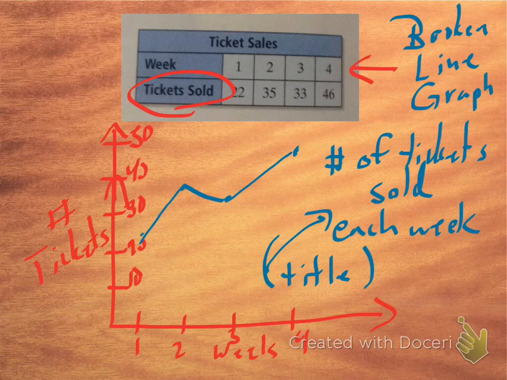Okay? All right, so what we're going to do tomorrow in class is we're going to practice making these different kinds of graphs. So we're going to make bar graphs, we're going to make broken line graphs, and we're going to make histograms. Okay, and histogram is the one that isn't really mentioned in the title of the chapter, so that would probably be a very good daily quiz question.